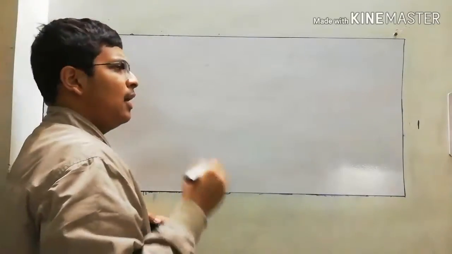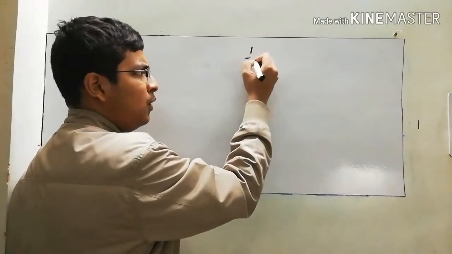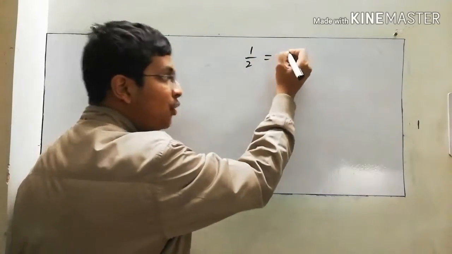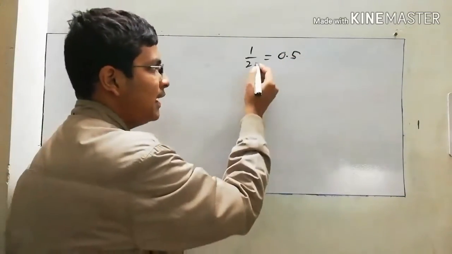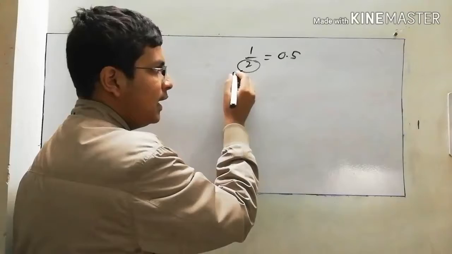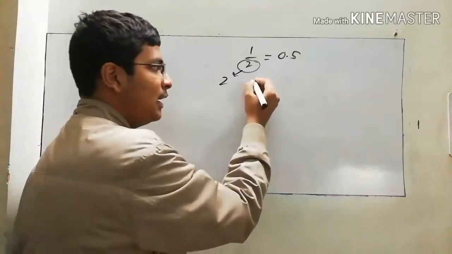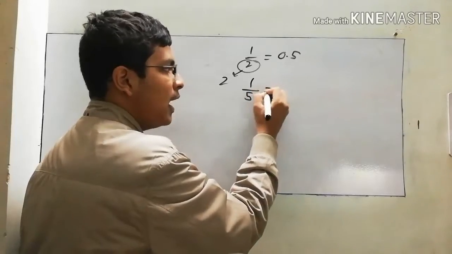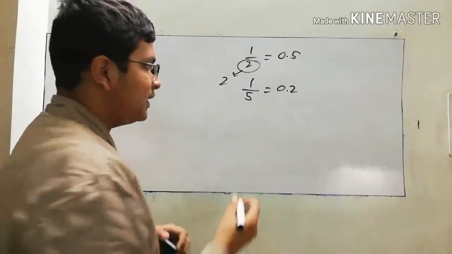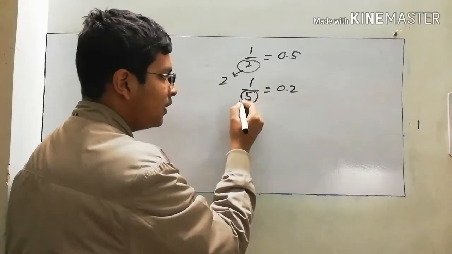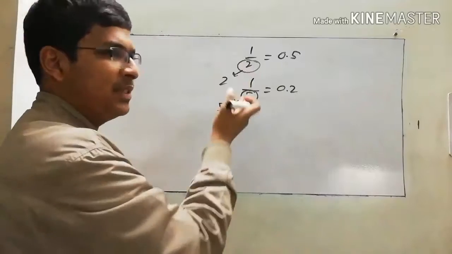For example, let's take the easiest fraction, 1 by 2. Is it a recurring decimal? No, it's 0.5. Why is it not recurring? Because the base is a multiple of 2. Similarly, if you see 1 by 5, it is also not recurring. It is 0.2. Why is it not recurring? Because the base is a multiple of 5. So these two numbers are 2 and 5.